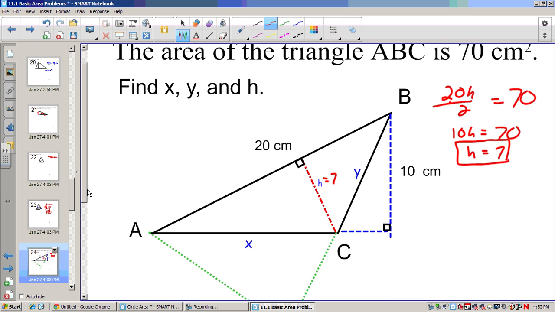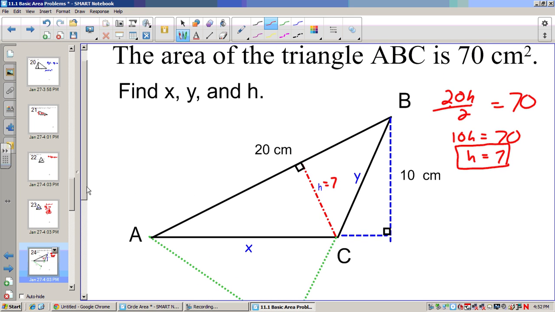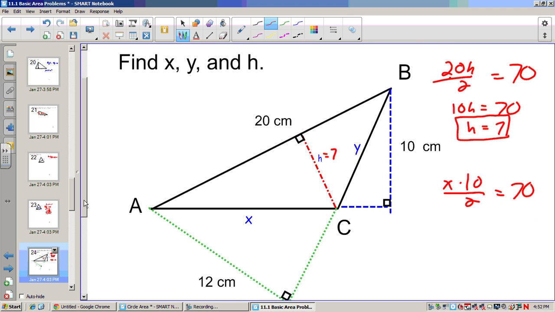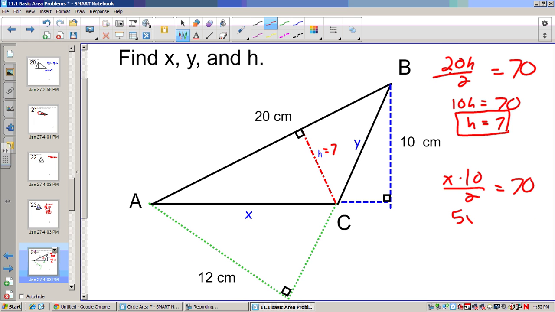Now if I want to find the value for x, that's a base. This height will be 10. So x times 10 divided by 2 will also be 70. So 10 divided by 2 is 5. 5 times x is 70. Divide by 5, and that would be 14. So this x here will be 14 centimeters.